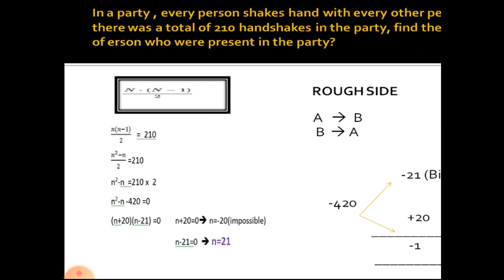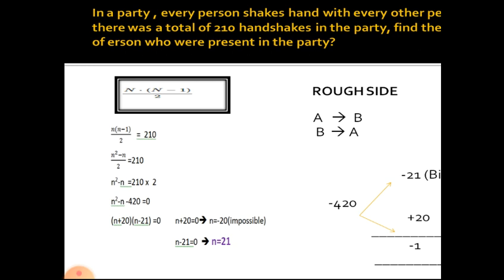So dividing by 2 is there. Dividing by 2, that side goes, means it becomes multiplication. So n into n is n square, minus n into 1 is n. n square minus n equal to 210 into 2 is 420. Plus 420, this side comes, means minus 420. So n square minus n minus 420 equal to 0.